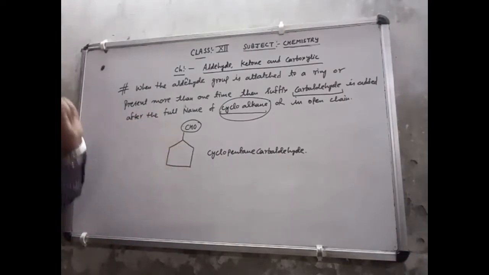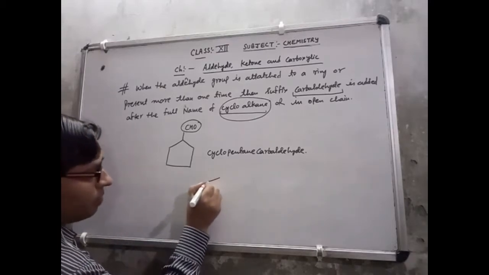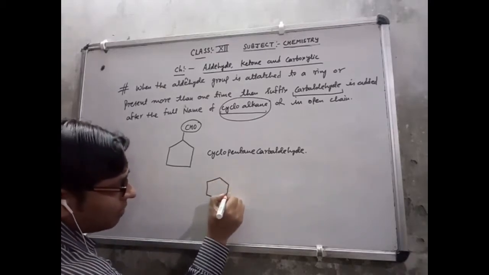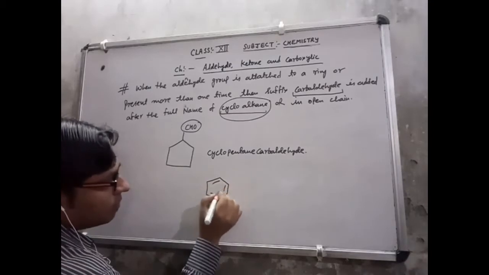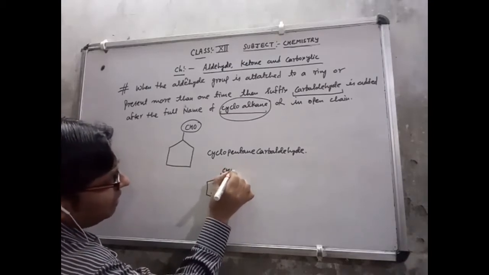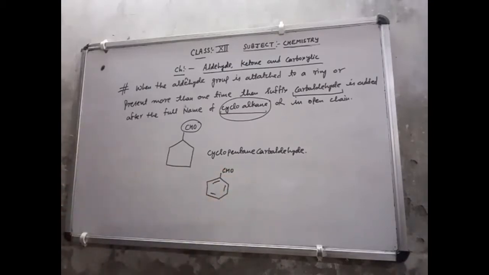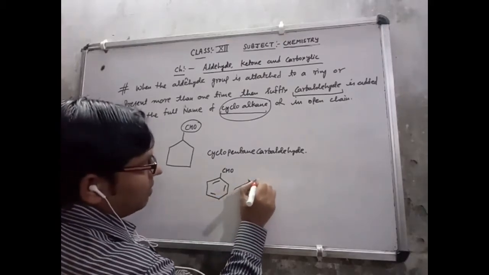Now the second example I will discuss with you is this benzene ring, and here I have attached CHO. So its name is very simple, that is benzaldehyde.